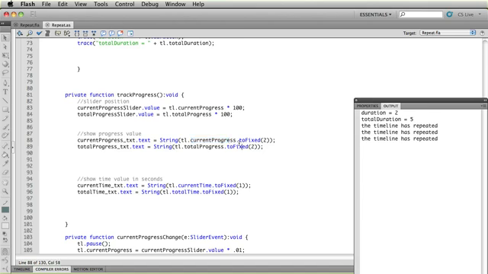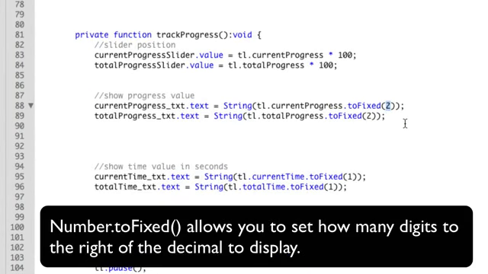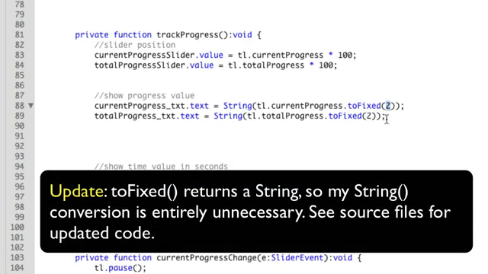But I'm also using the number method of toFixed. And if that's new to you, I just want to explain that toFixed will let you dictate how many digits to the right of the decimal point you want to display. So instead of rounding or dividing by 1,000 or something like that, you can just say, just show me 2 digits to the right of the decimal point, and it comes in real handy. So a little extra bonus for you folks.